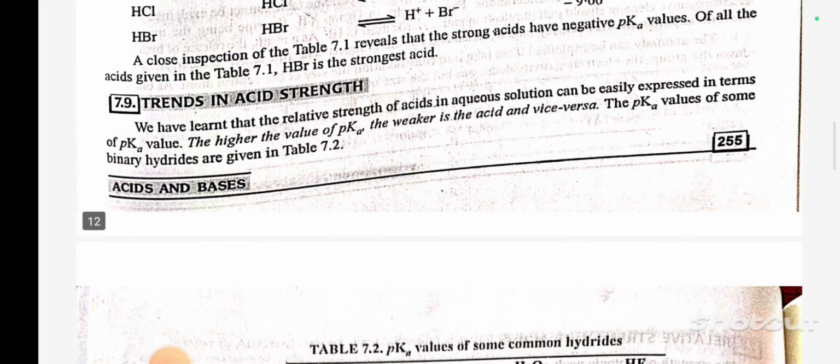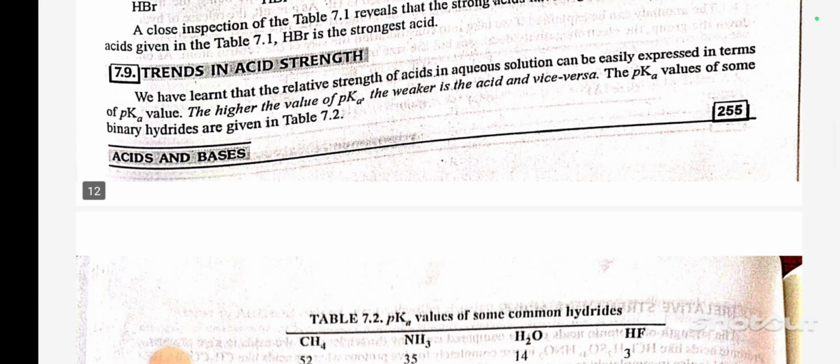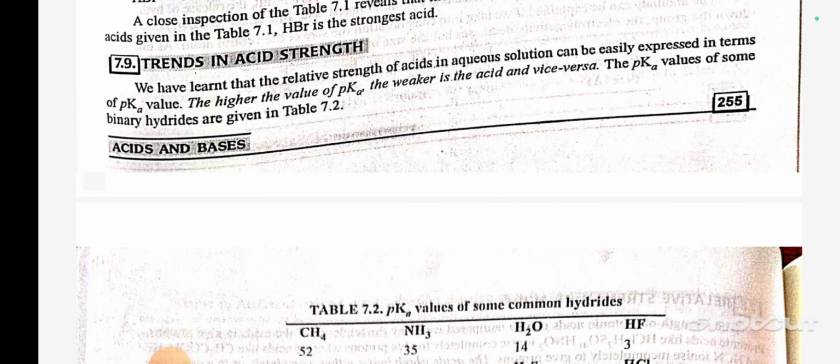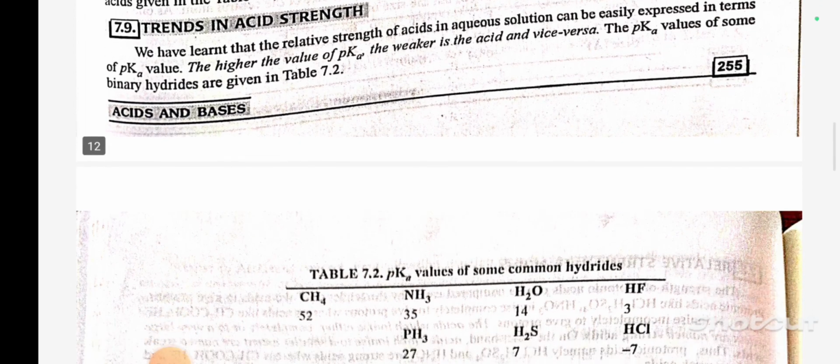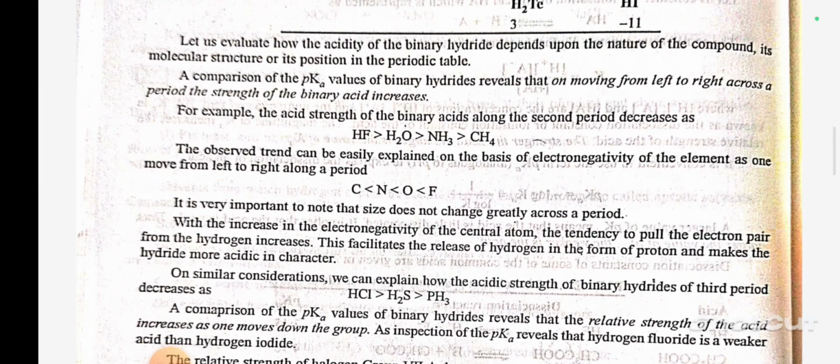Trend in acidic strength. We have learned that the relative strength of acids in aqueous solution can be easily expressed in terms of pKa. The higher the value of pKa, the weaker the acid and vice versa. The pKa values of some binary hydrides are given. Let us evaluate how the acidity of binary hydrides depends upon the nature of the compound, its molecular structure or its position in the periodic table.